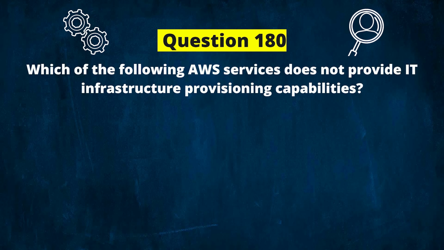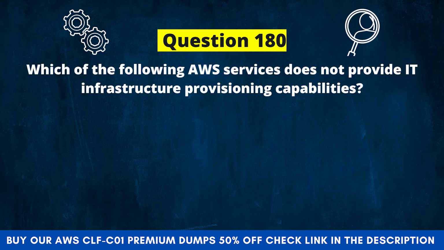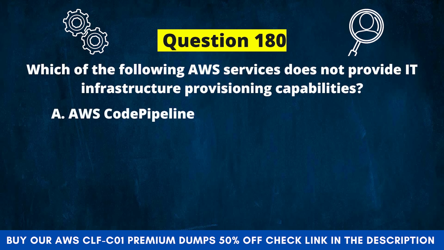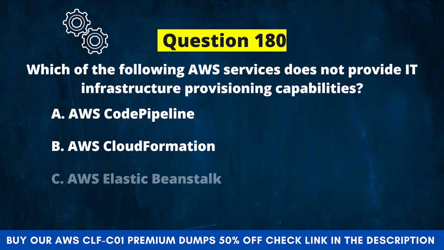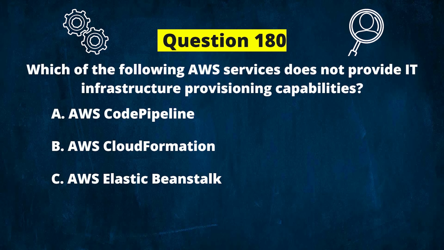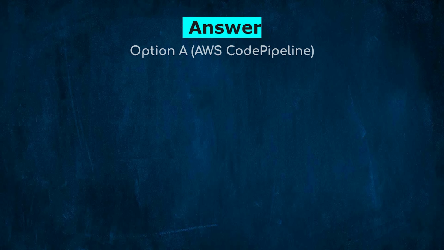Next question. Which of the following AWS services does not provide IT infrastructure provisioning capabilities? And the options are: A. AWS CodePipeline, B. AWS CloudFormation, C. AWS Elastic Beanstalk, D. All of them. And the correct answer is option A.